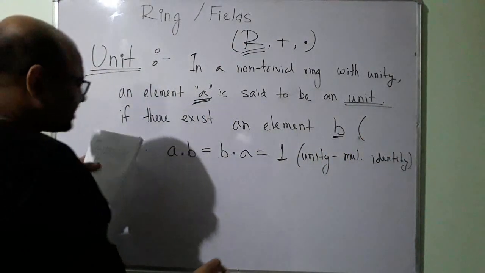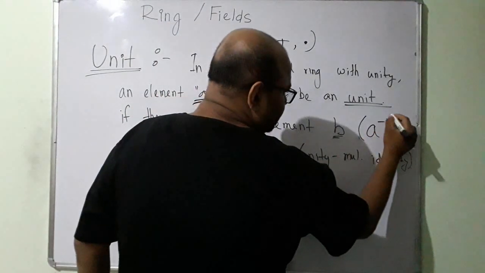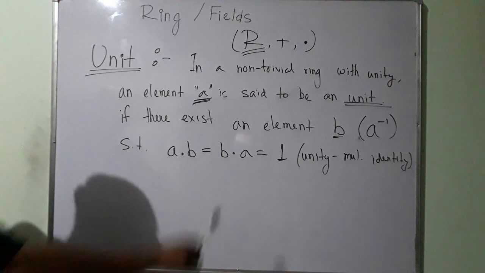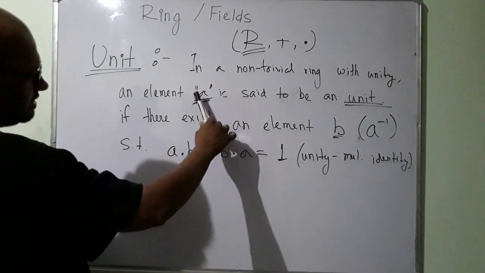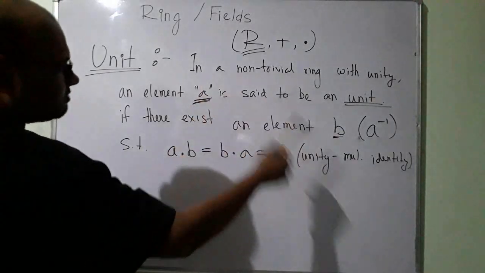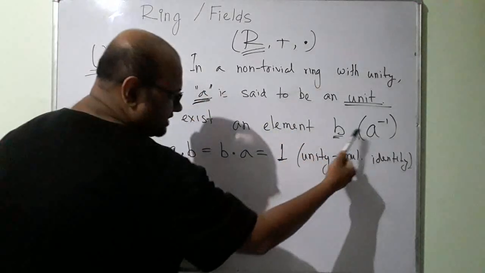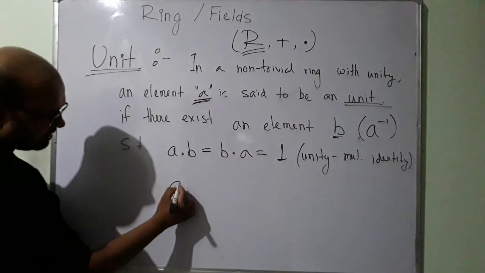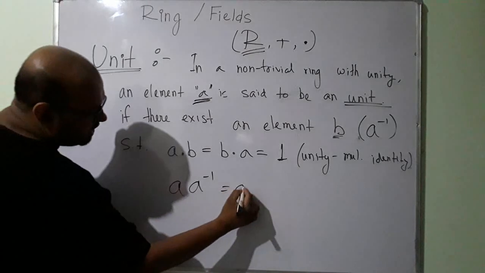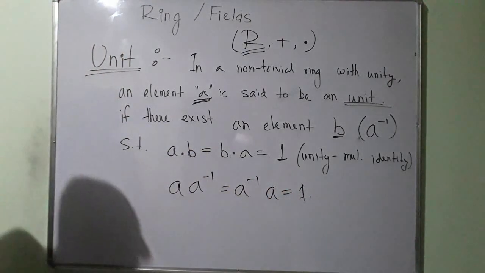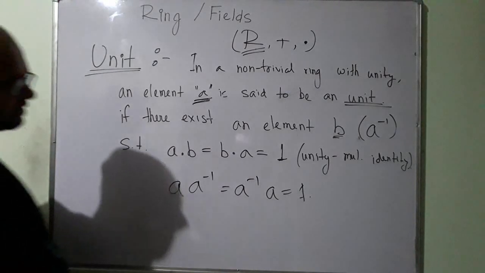Sometimes it is also written as A inverse. So there must exist an element. For this element, A will be called a unit if the multiplicative inverse A inverse, also written as B over here, is such that A times A inverse is equal to A inverse times A. This should give me the unity, the multiplicative identity 1.